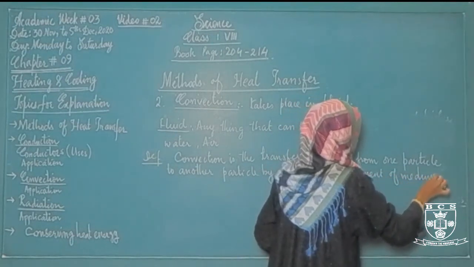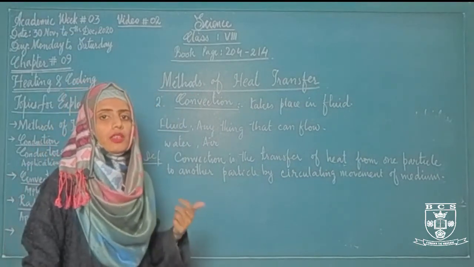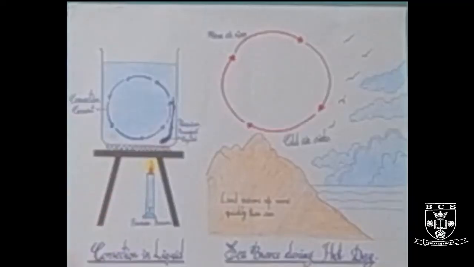When the medium is moving in circular motion and the heat is transferring from one particle to another particle, then this method of transfer of heat is called convection.